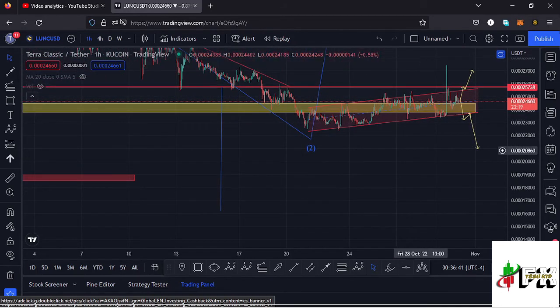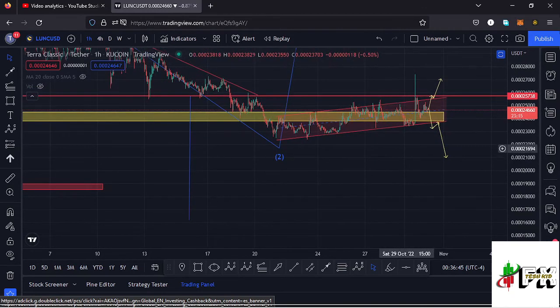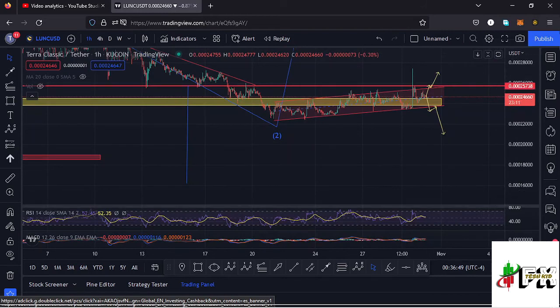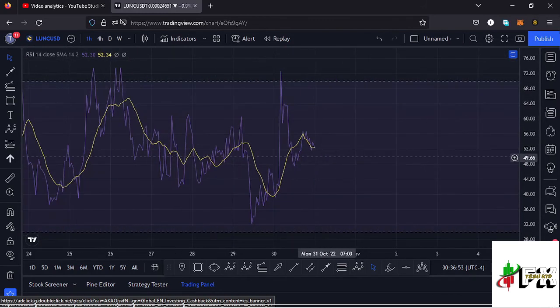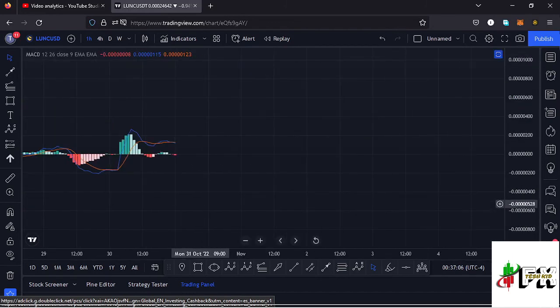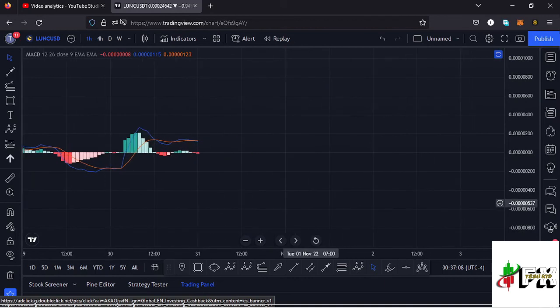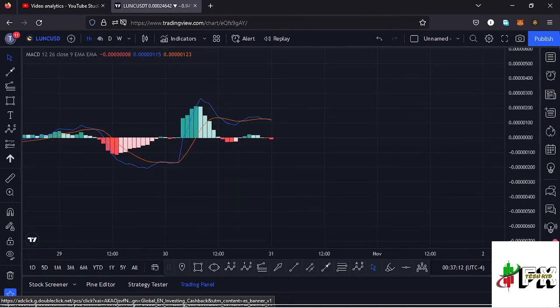Continue watching those key areas of support and resistance, and also those key chart patterns that I have drawn out, and also take a look at the indicators to see what movements will be supported. Here on the RSI, we are trading at around the 52 mark, meaning we have massive room to support any movement to the upper side. Also taking a look at the MACD, here on the MACD we have printed a bearish cross, and that means lower prices are coming our way. So let's be patient and see how that plays out, and I'll keep you updated.